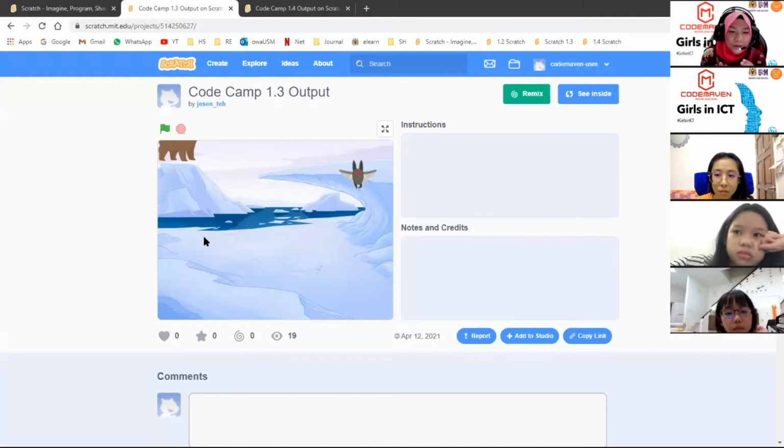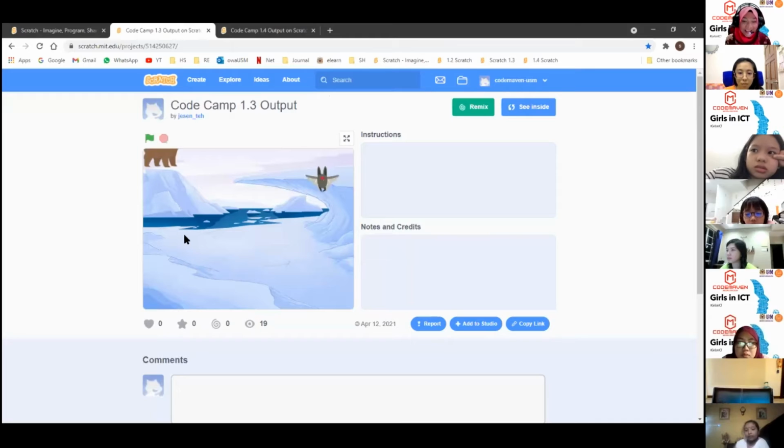Here we are going to learn some important concepts such as looping and conditional. Don't worry, you will see as we go along what looping and conditional are. Basically for looping, you are moving the sprite over and over again. And for conditional, we are going to set some conditions for certain events. So that is some introduction to the coding camp today.